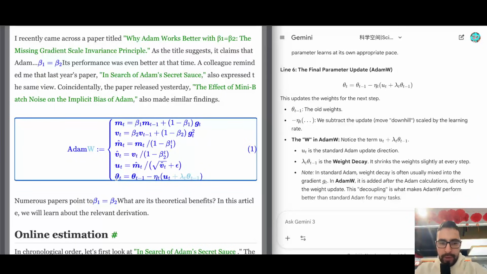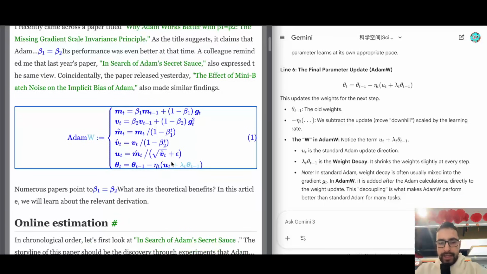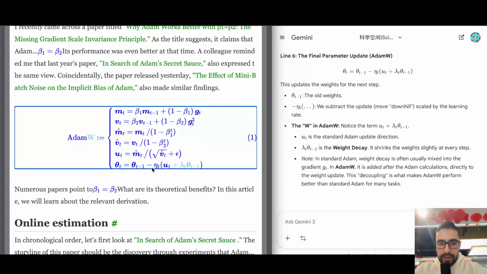So the last line, we have new weights are equal to old weights minus. So we are going downhill, we are subtracting the gradient, learning rate, and then this update, and then some weight decay. Weight decay is making the weights a bit smaller every step. So you see that you are actually subtracting the previous weights multiplied by some small number. So you are subtracting a bit of previous weights.